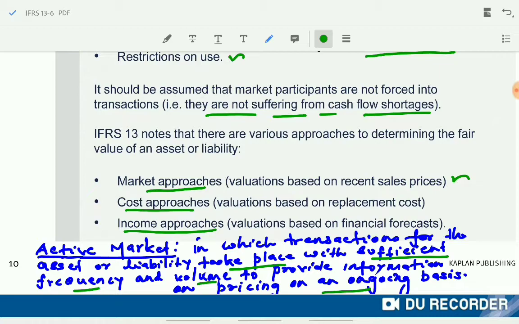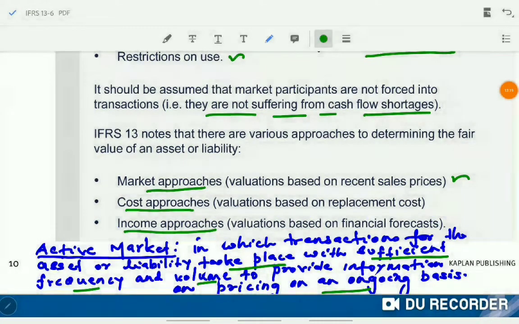Usually we use these approaches when there is no active market, where the prices are not readily available. First approach is the market approach, where we can use the prices and other relevant information from market transactions for identical or similar assets. So in the market approach, you have the information from the active market. Second one, the cost approach, is the amount required to replace a particular asset. That is replacement cost. Income approach is forecasting the cash inflows and outflows and discounting them to present value. So any one of the approaches can be used.